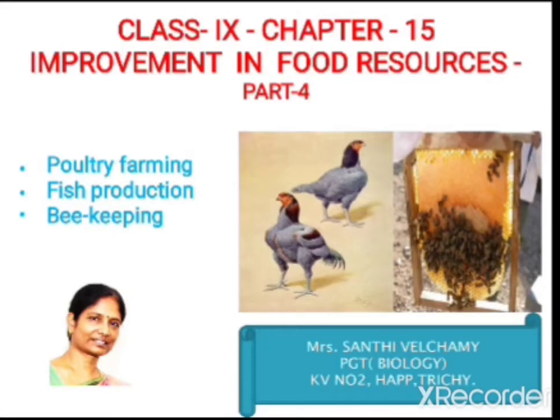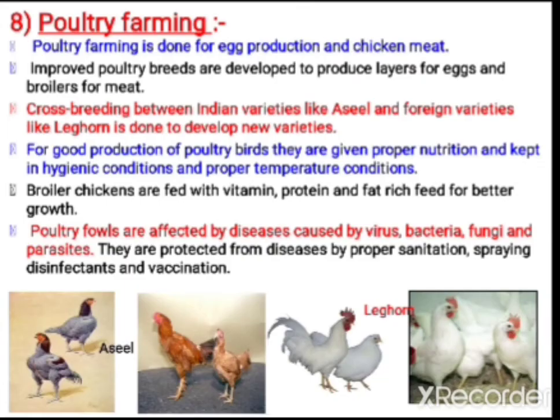So today we are going to study the concluding part of the chapter, improvement in food resources. The topics going to be covered are poultry farming, fish production and beekeeping. So first let us study regarding poultry farming.